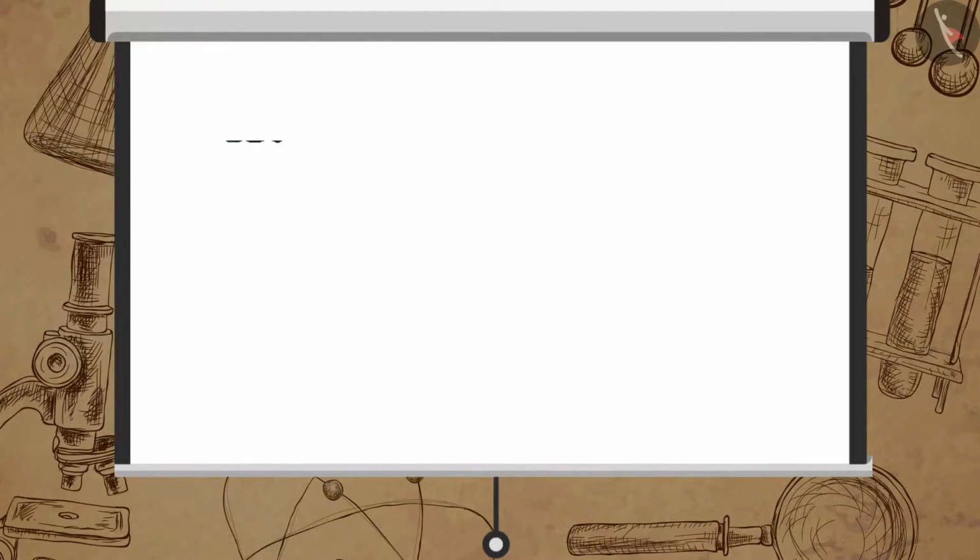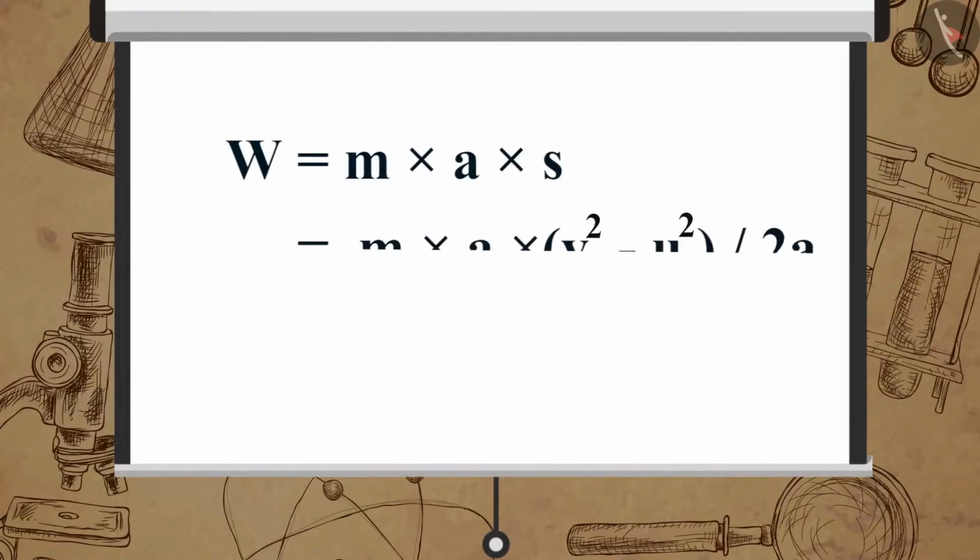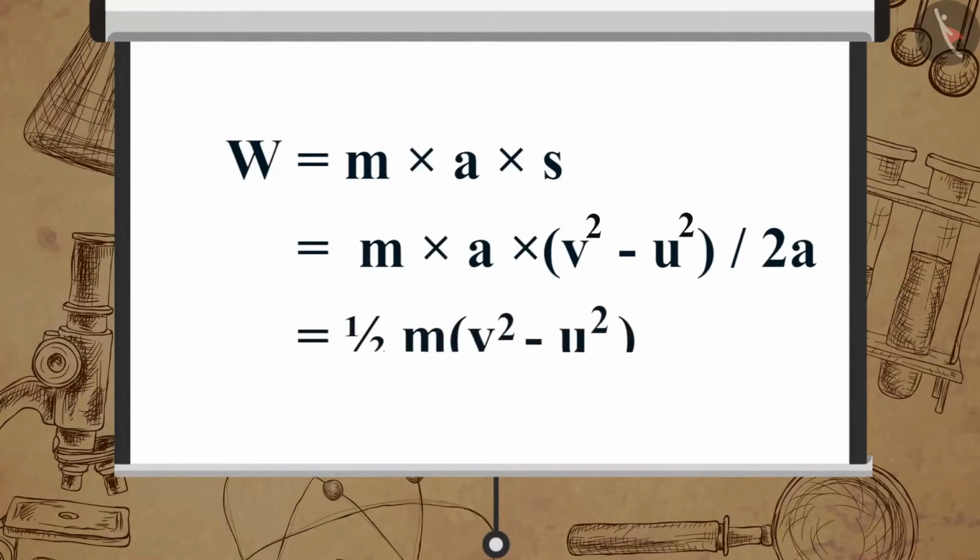Now, work done can be written as W is equal to m multiplied by a multiplied by s, which is equal to m multiplied by a multiplied by v square minus u square the whole upon 2a, which is equal to 1 upon 2 m multiplied by v square minus u square.